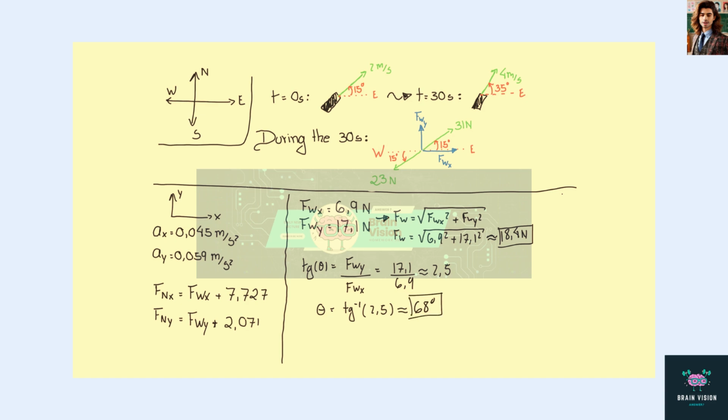So the wind force can be drawn as follows. Here is the east direction, and then we have a wind force of 18.4 newtons, 68 degrees north of the east. So 18.4 newtons force pointing 68 degrees north of the east.